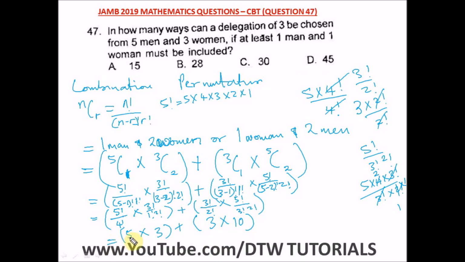So what do we have? What is 5 times 3? That will be 15 plus, what is 3 times 10? That will give us what? 30. So when you add this up together, what are we going to have? 15 plus 30 will give us what? 45. So our answer is 45. So the delegation of 3 can be chosen in how many ways? 45 ways. So our right option here is option D.